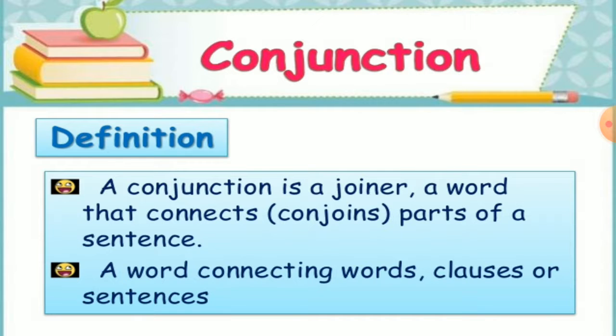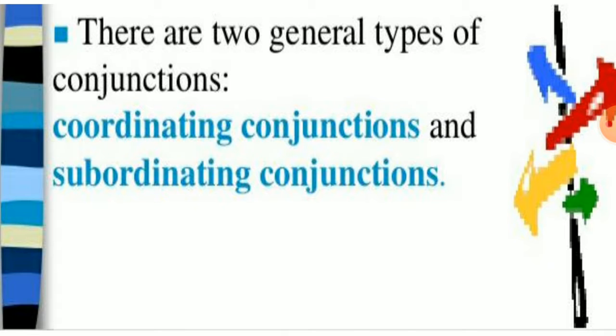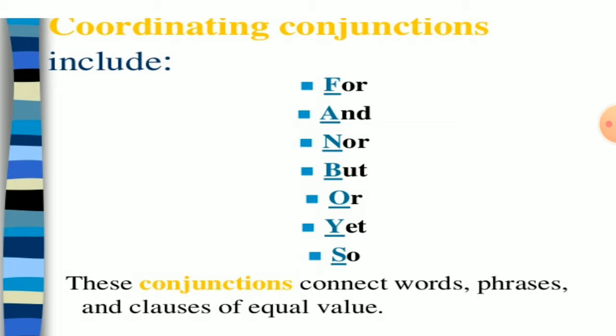What is conjunction? A conjunction is a joiner, a word that connects, conjoins parts of a sentence. A word connecting words, clauses or sentences. There are two general types of conjunctions: coordinating conjunctions and subordinating conjunctions. Coordinating conjunctions include for, and, nor, but, or, yet, so. These conjunctions connect words, phrases, and clauses of equal value.